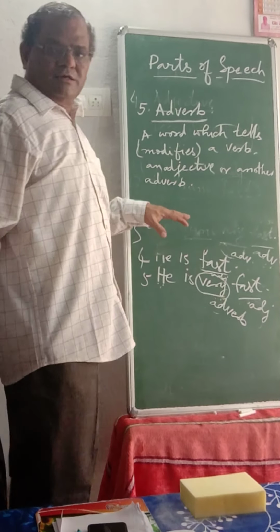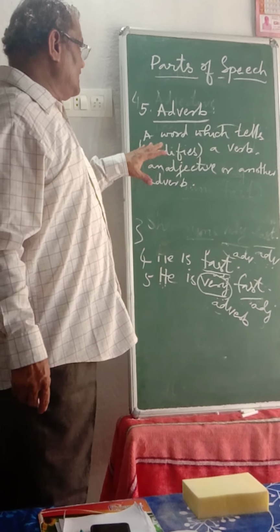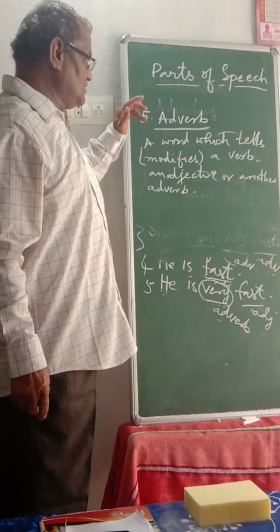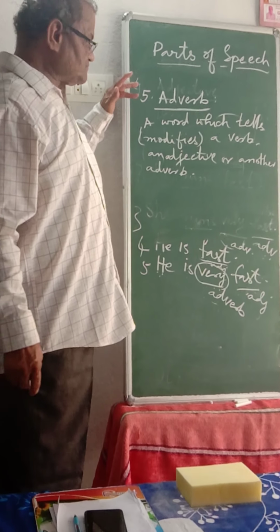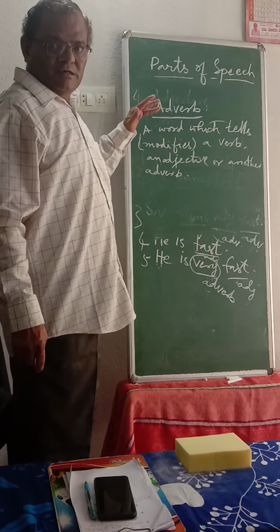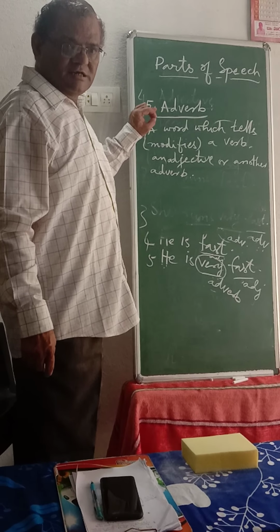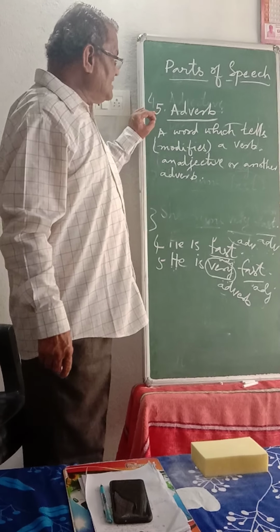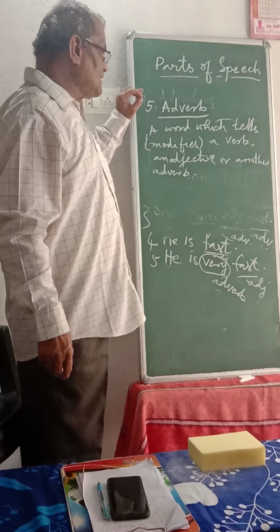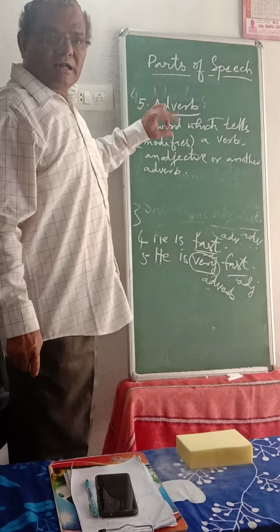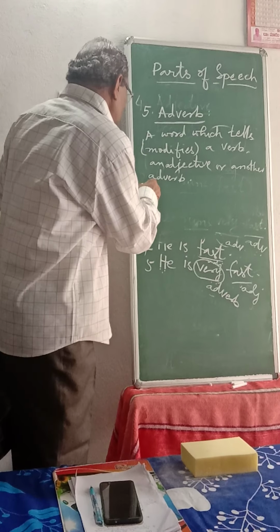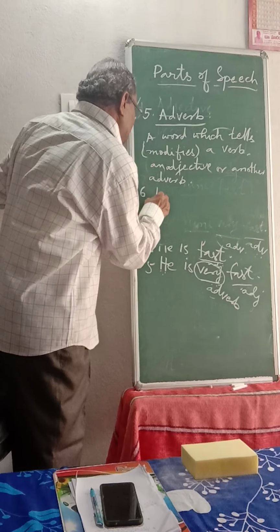With the examples, you can have a very clear idea. An adverb is a word which modifies a verb, an adjective, or another adverb. Once again I repeat because it is a little complicated. An adverb is a word which tells about a verb, an adjective, or another adverb. That is adverb. Next, coming to the sixth one, preposition.